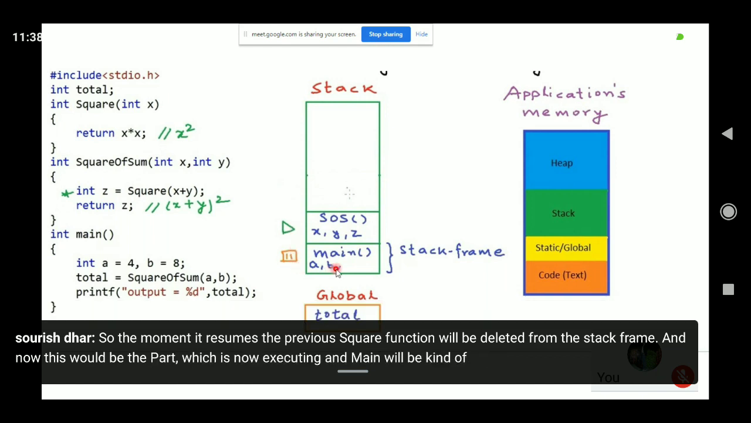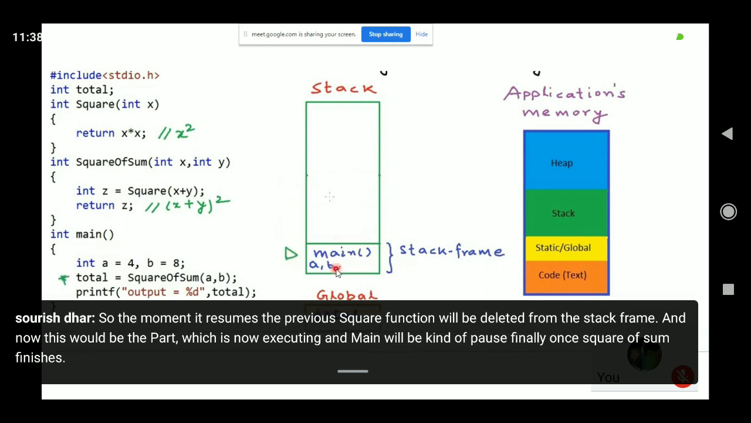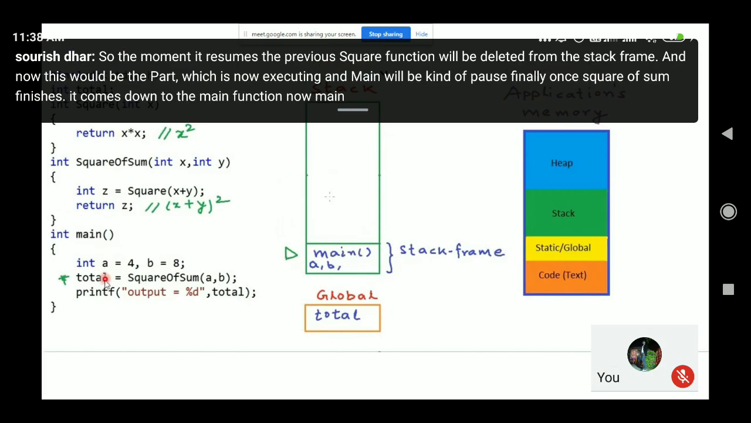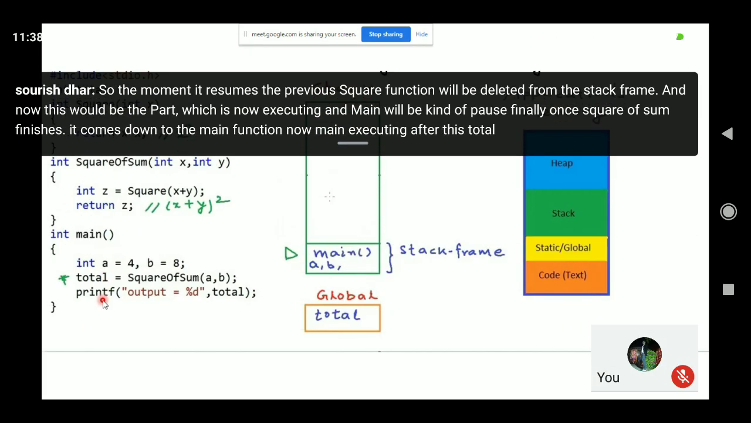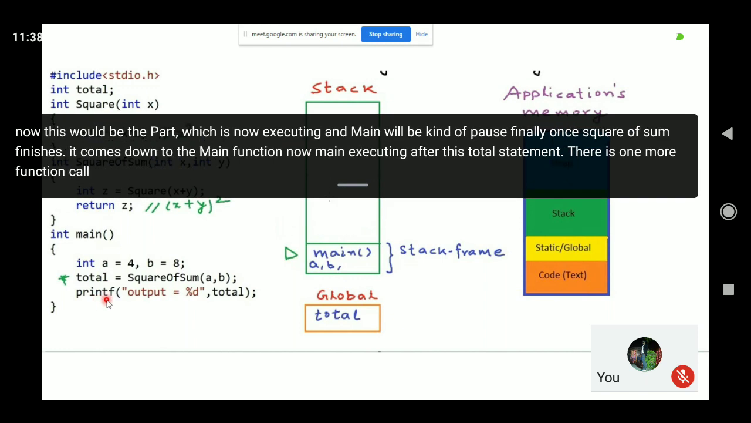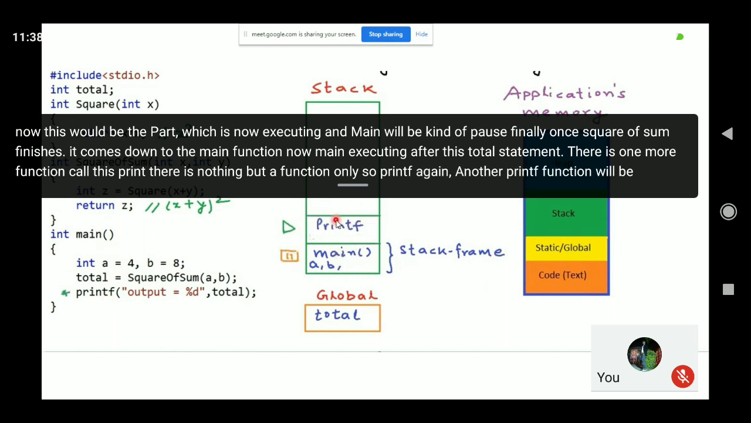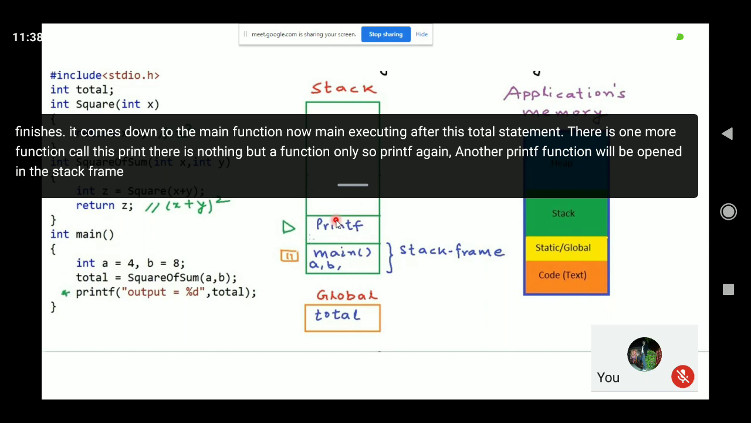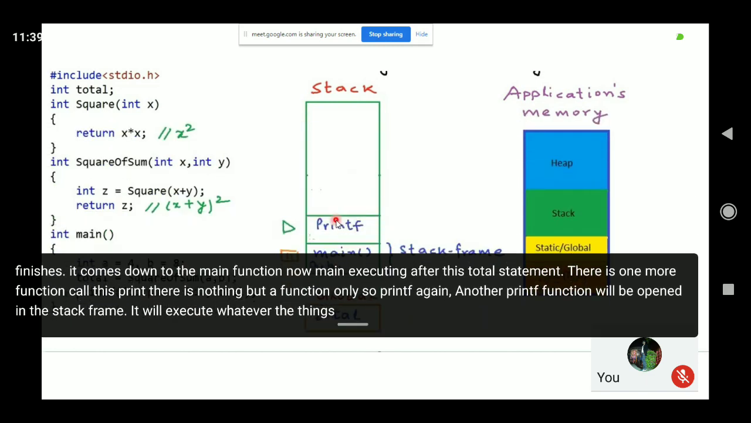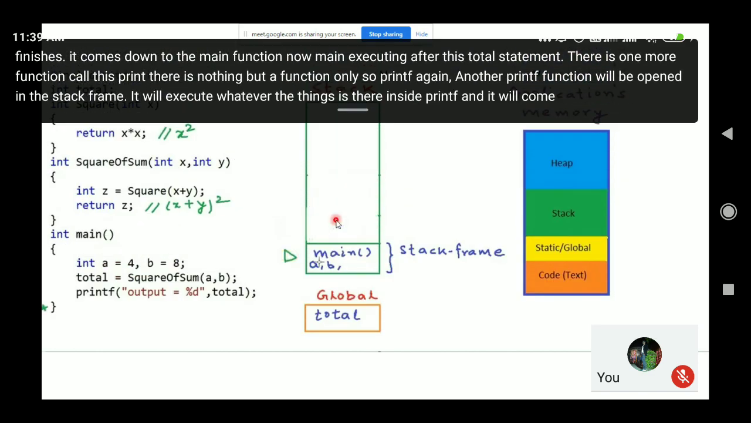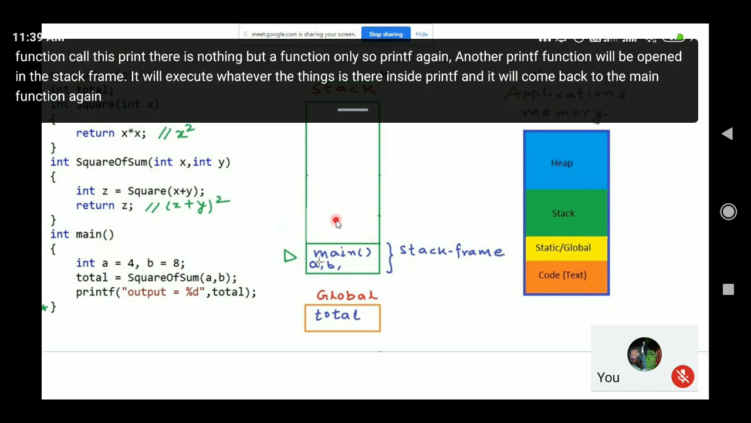Finally, once square of sum finishes, it comes down to the main function. Now main is executing. After this statement, there is one more function call. This printf is nothing but a function only. So another printf function will be opened in the stack frame. It will execute whatever is inside printf, and it will come back to the main function again. Now once main is finished, everything will be cleared.